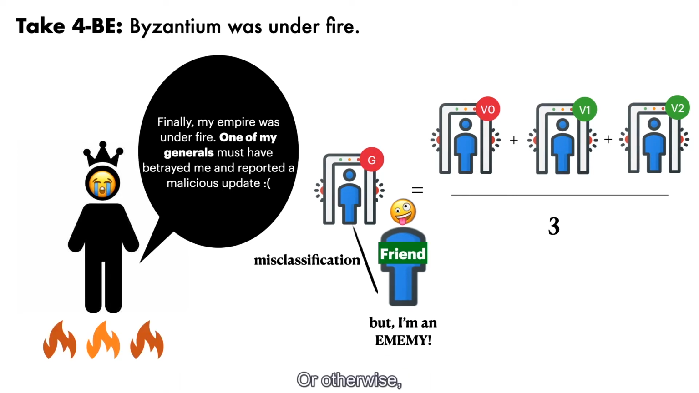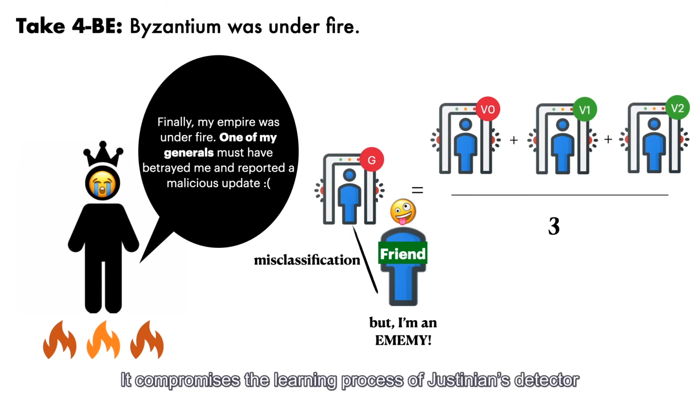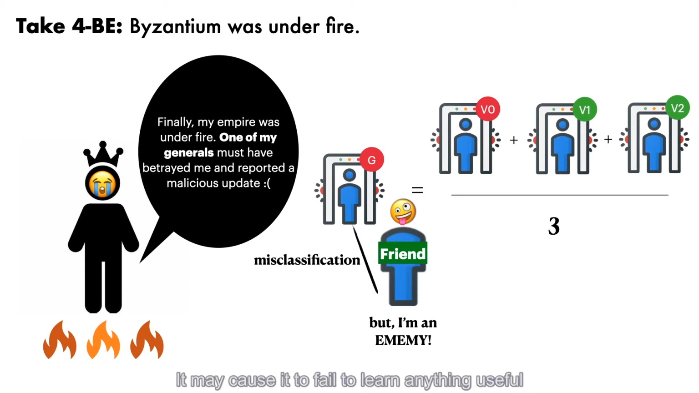Otherwise, if only one of his generals is somehow a traitor, then the traitor can always bring back some noisy or random updates for him. It compromises the learning process of Justinian's detector and may cause it to fail to learn anything useful or mistake enemies as friends when it is deployed. Later, Byzantine is under fire.